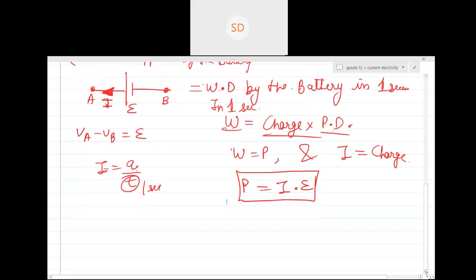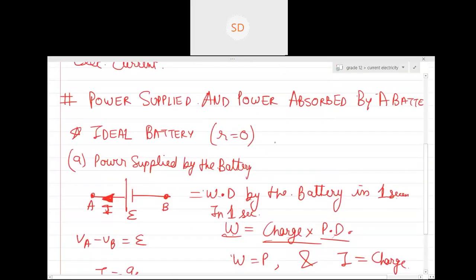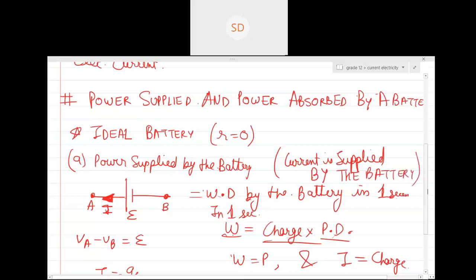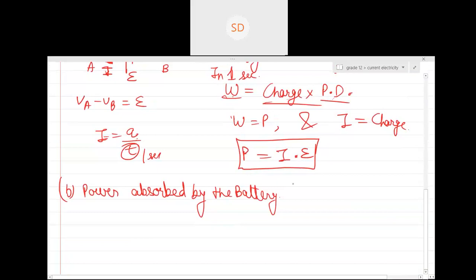Now the second case: what will be the case when power is absorbed by the battery? Power absorbed by the battery will be the case when current is supplied to the battery. Can you see, in the first case current is supplied by the battery, whereas in the next case current is supplied to the battery. So can you see both the cases are different?